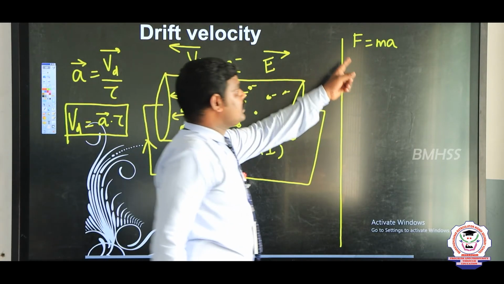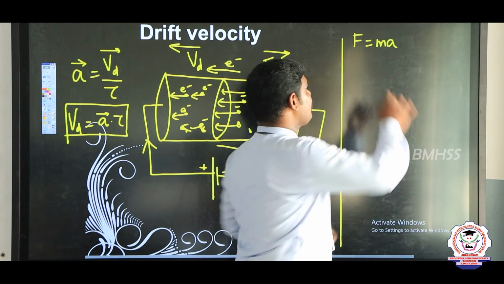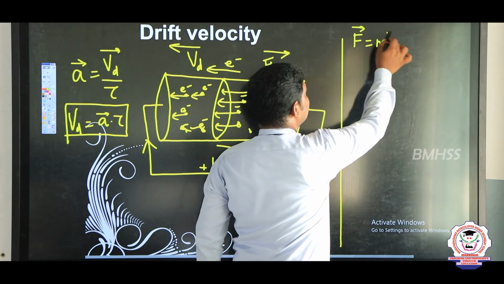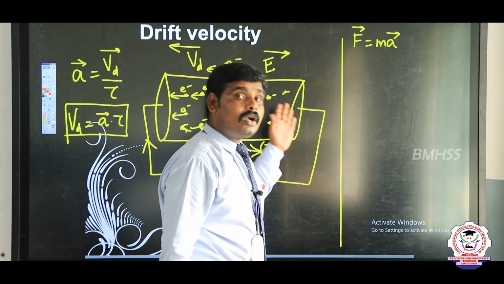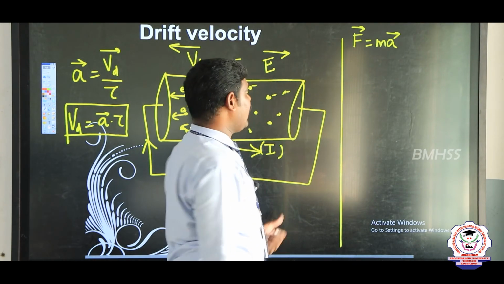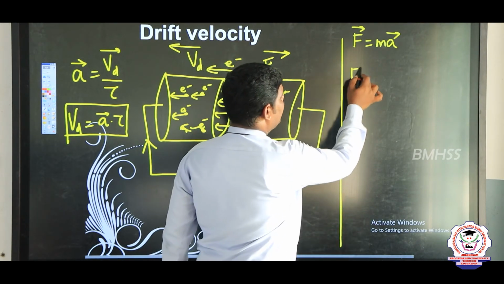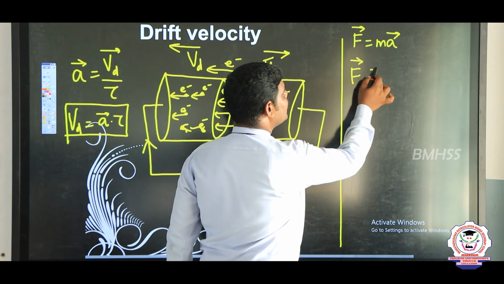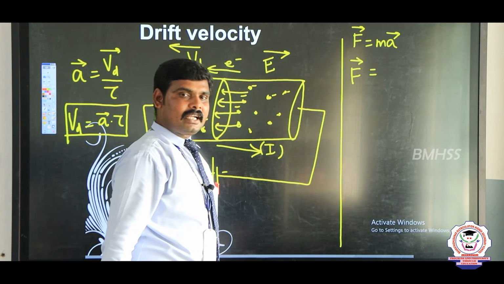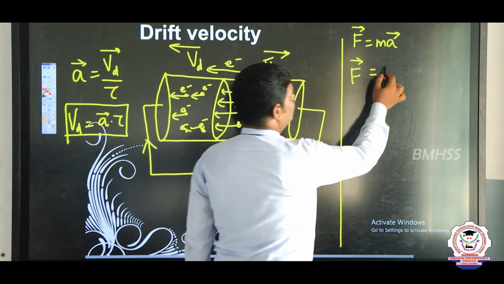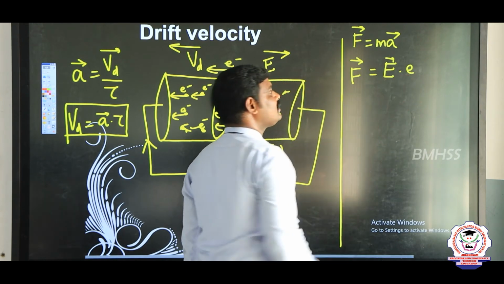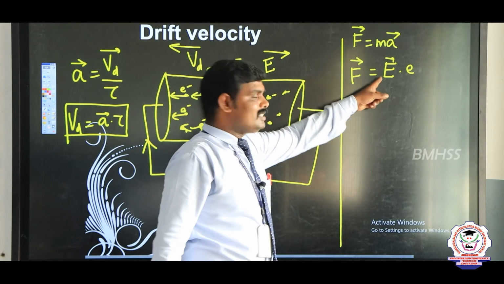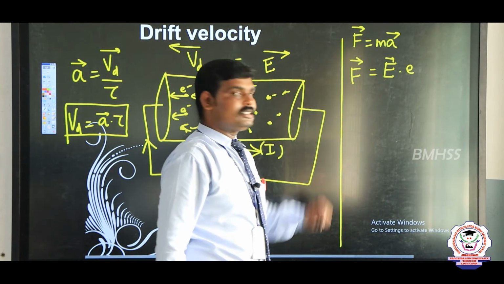See here, F is equal to m into a, the force is equal to mass into acceleration. This is right according to Newton's second law. And here one more force is acting, that is the electrostatic force. The electrostatic force, F vector is equal to E vector into e. Here e is the electron charge, capital E is the electric field, F is force.